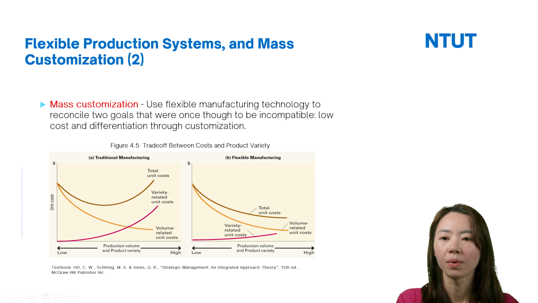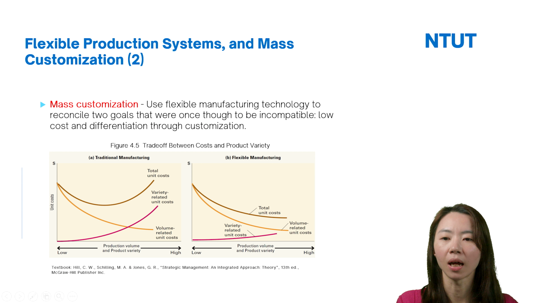And the red line here, this is unit cost. However, unit cost will increase with more product variety. So here the cost increases, and here is something like the economy of scale, so this cost will be reduced.